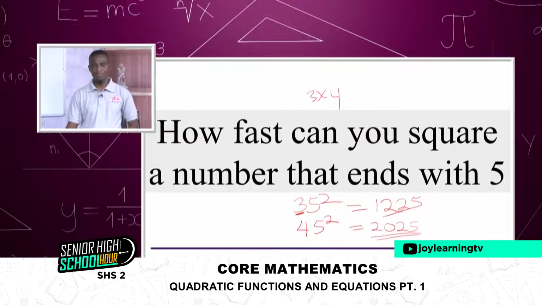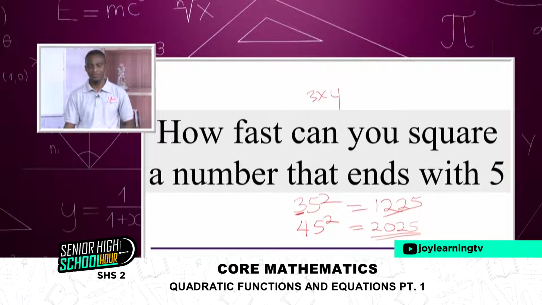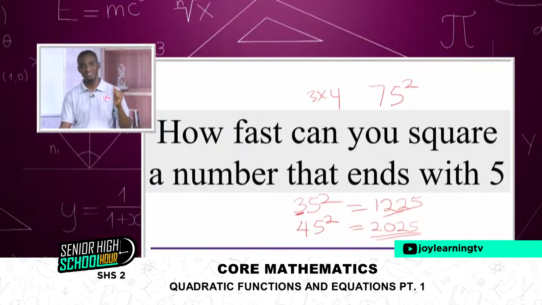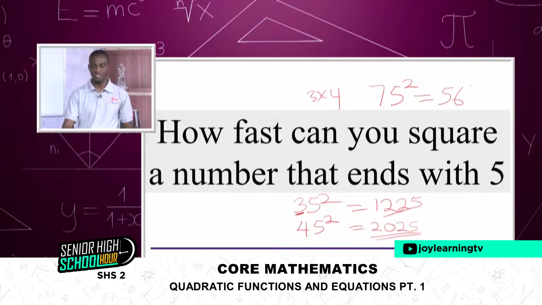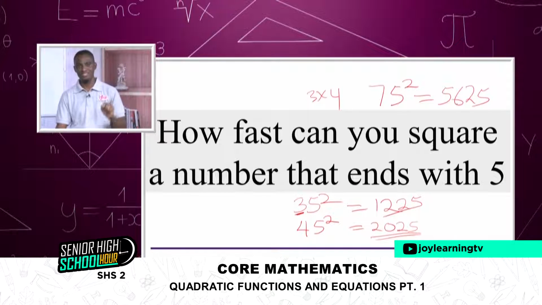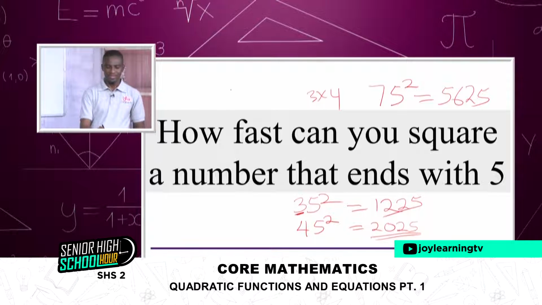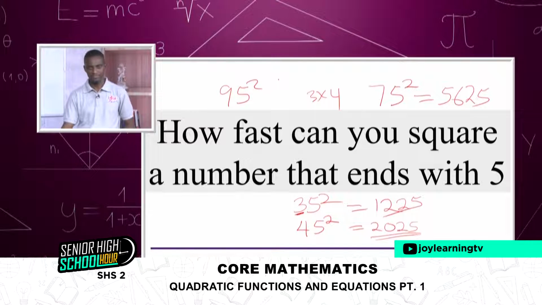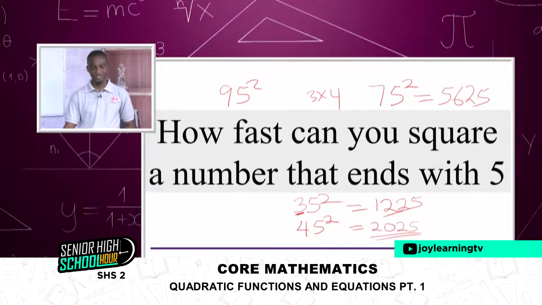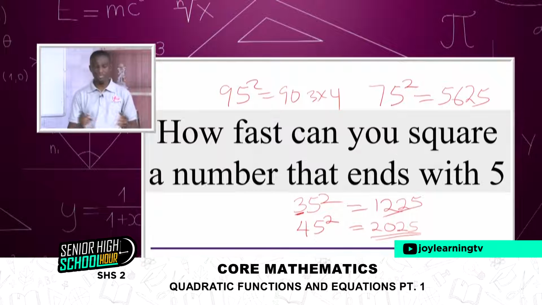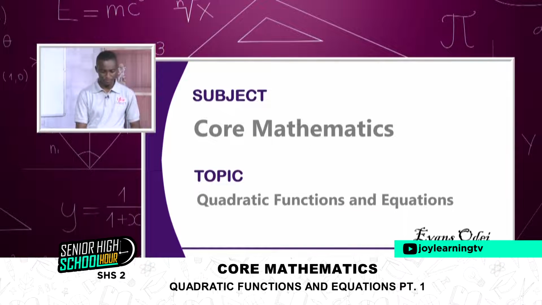In less than 5 seconds, can you multiply 75 times itself? 1, 2, 3, 4, 5 seconds? So you are at 25. So we say 5,625. Let's try another one. What would be 95 squared? Good. So 25. And so we say 9,025. So you can do this as a form of exercise for yourself.